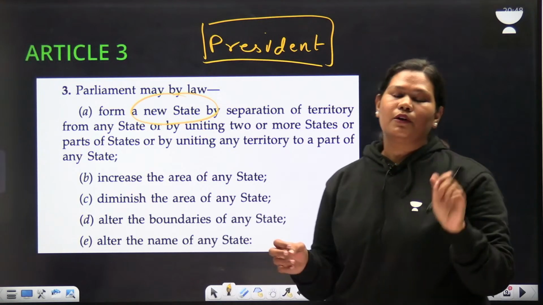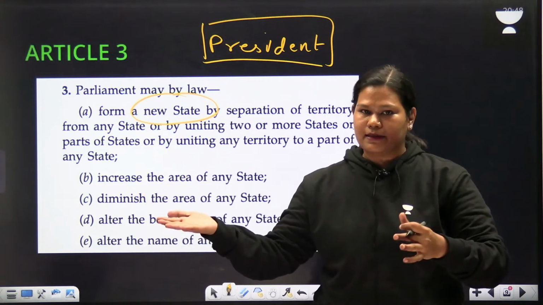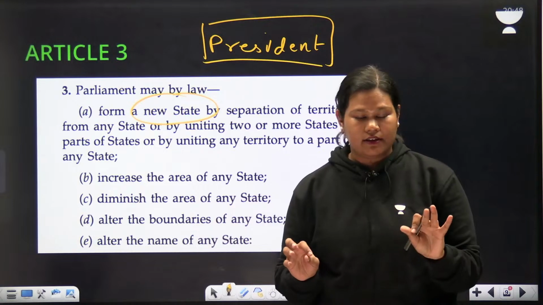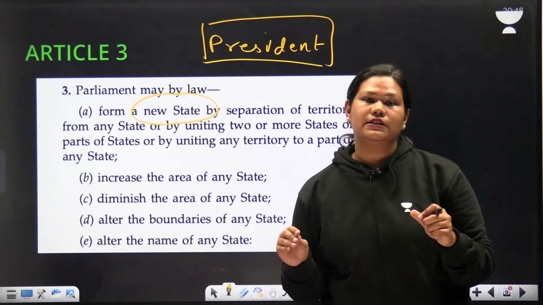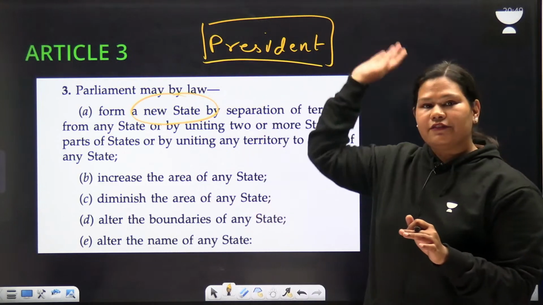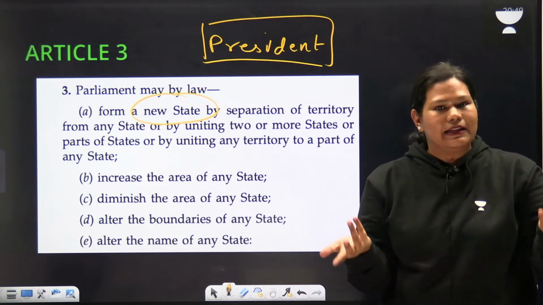There is one more clause where the President needs to refer such a bill to the state legislative assembly whose territory or boundary or name is going to get changed. But here the approval of the state legislative assembly is not required. The President needs to refer this to the state legislative assembly. If the state legislative assembly approves it, well and good.